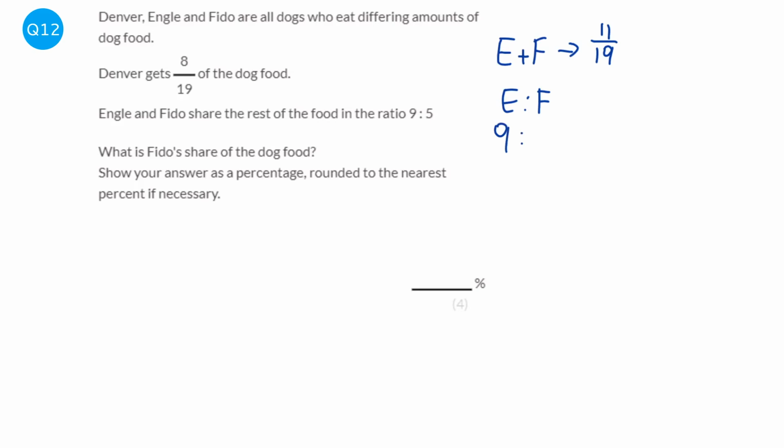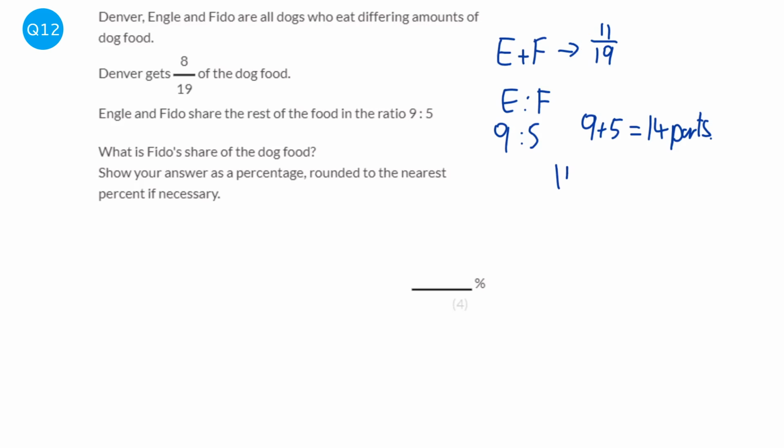So it's 9 to 5. Let's see first of all how many parts there are all together. So 9 plus 5, which is 14 parts. So there are 14 parts in total, and the share that they get is 11/19.